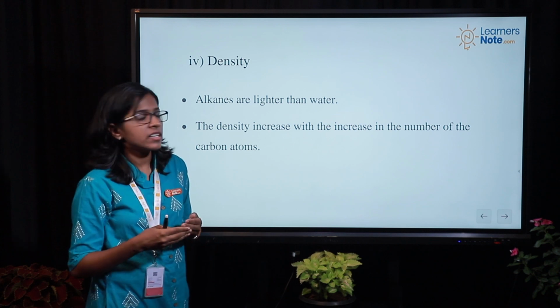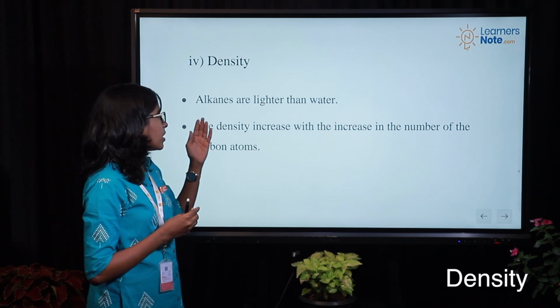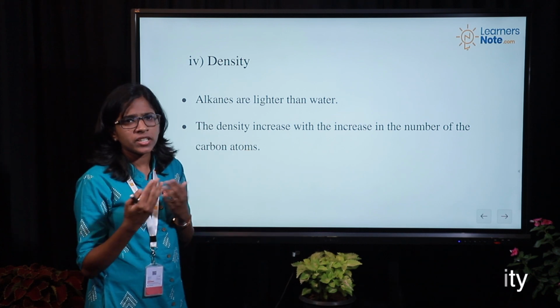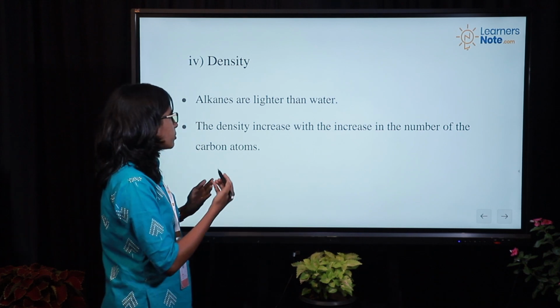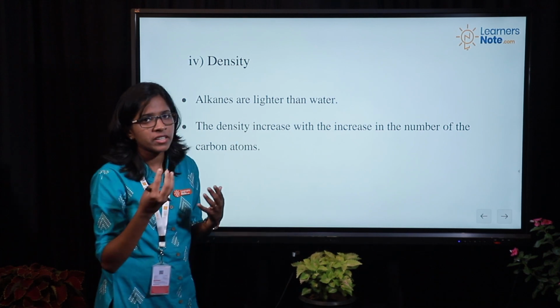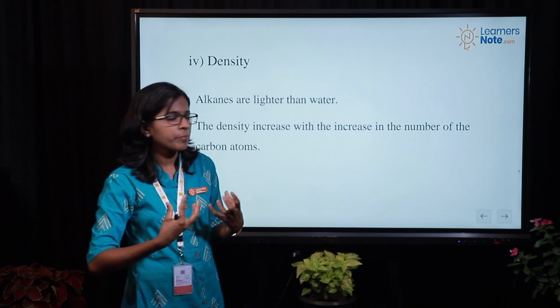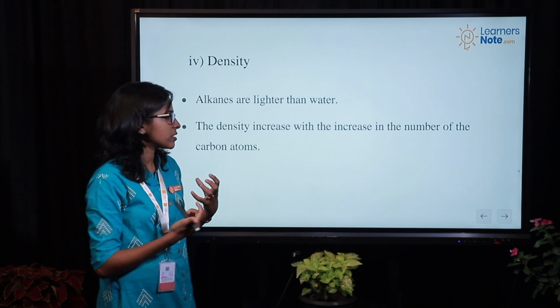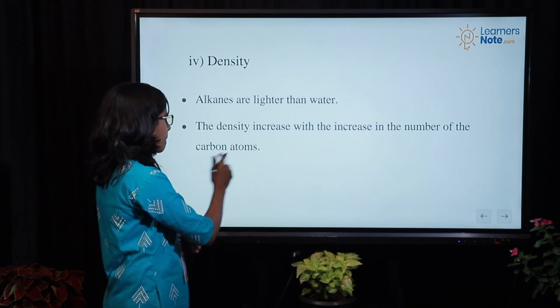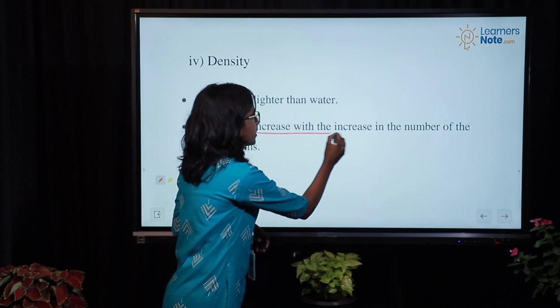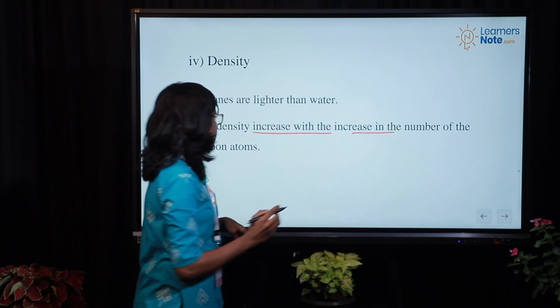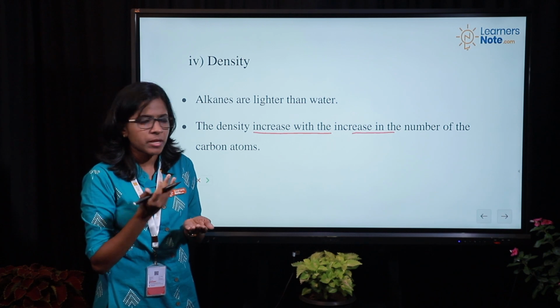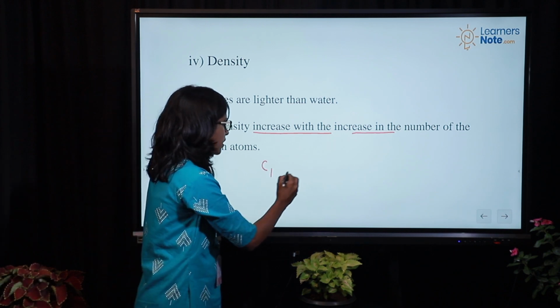Now we will see the density of alkanes. We are comparing it with the density of water. When compared with the density of water, alkanes have a lighter or lesser density. The density increases with increase in the number of carbon atoms.